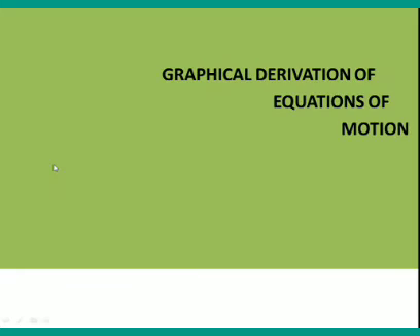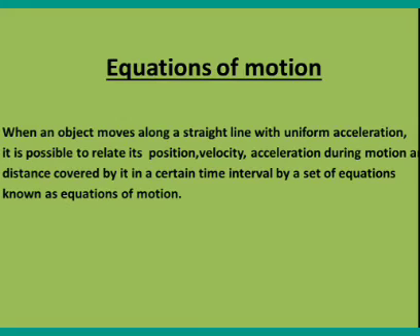Next, we are going to see graphical equations of motion. Equations of motion. When an object moves along a straight line with uniform acceleration, it is possible to relate its position, velocity, acceleration during motion and distance covered by it in a certain time interval by a set of equations known as equations of motion.